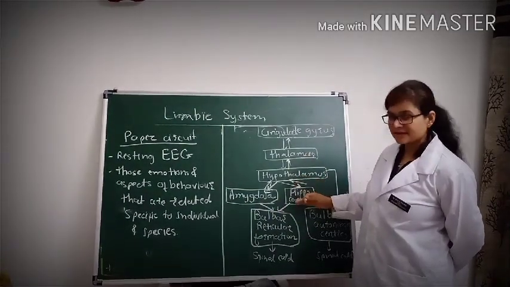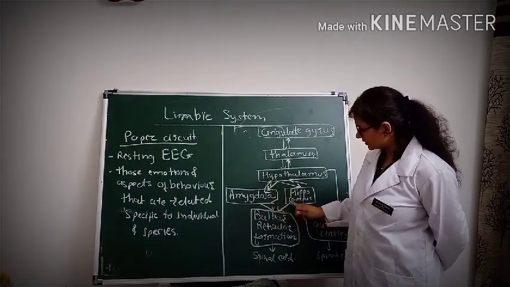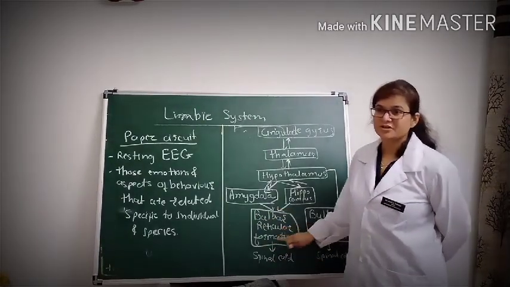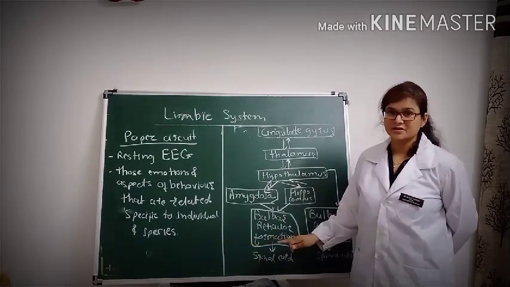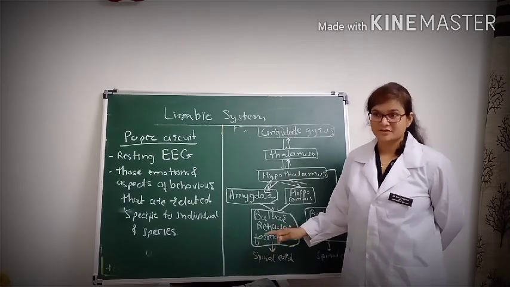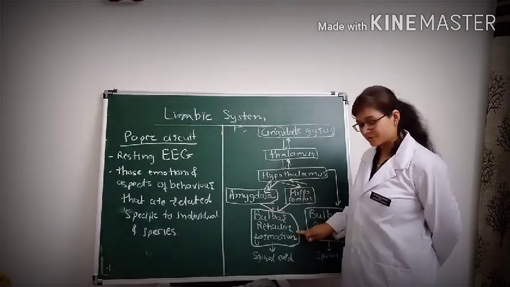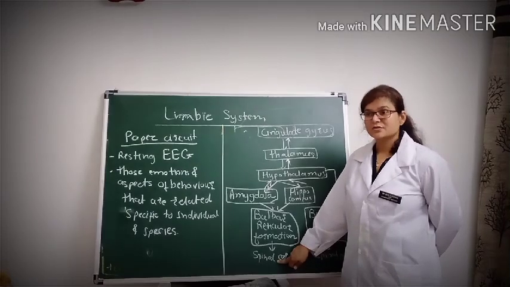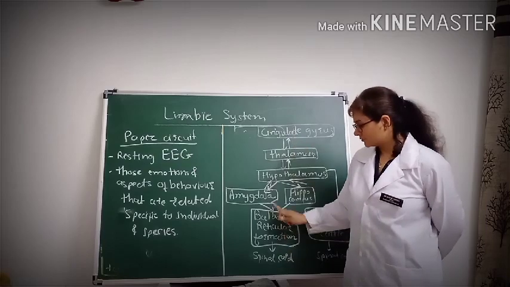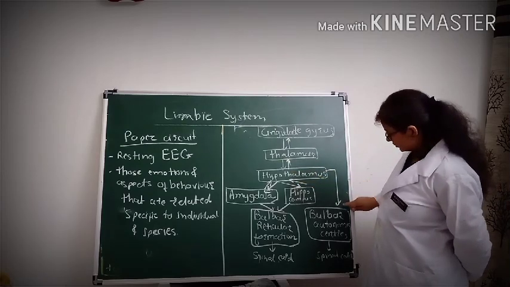Up to this level, you can easily remember that from the amygdala and the hippocampus, the neuronal activity projects into the bulbar reticular formation. You know that the reticular formation has multiple functions in postural maintenance, equilibrium maintenance, as well as autonomic functions. So from the amygdala and the hippocampus it goes into the bulbar reticular formation, then to the spinal cord. So even the sensory motor behavior in response to sensory stimuli is conveyed through this pathway.